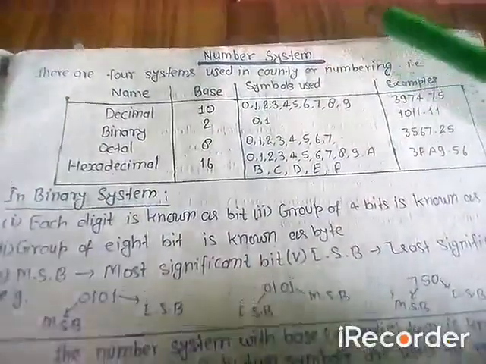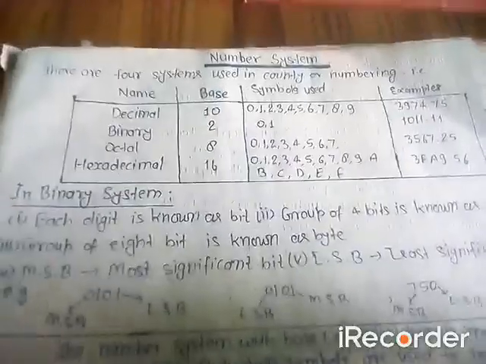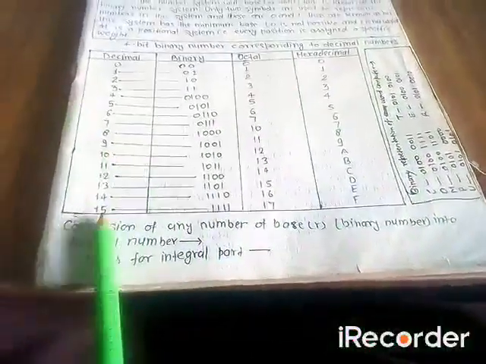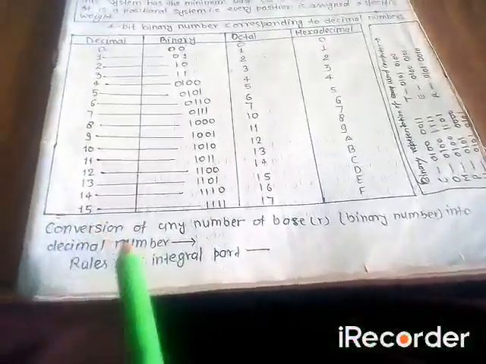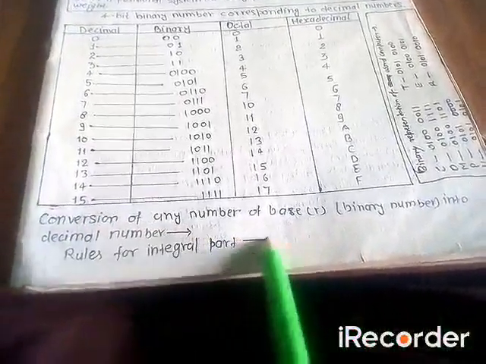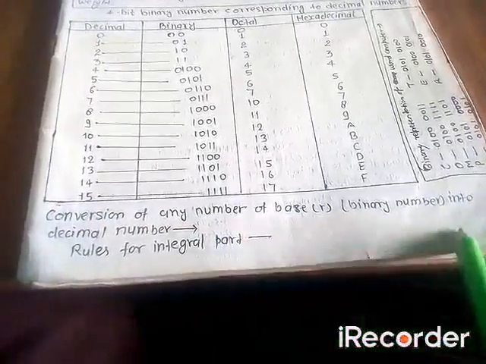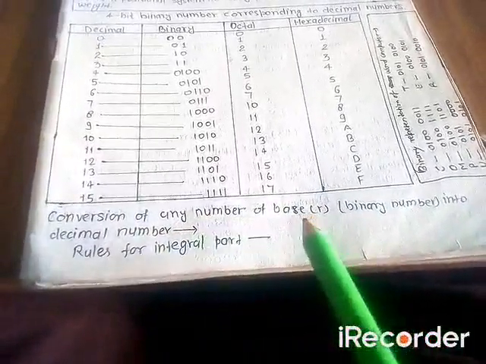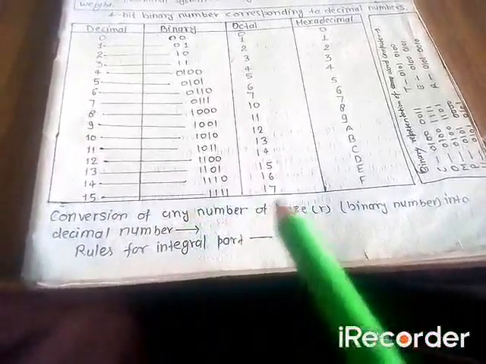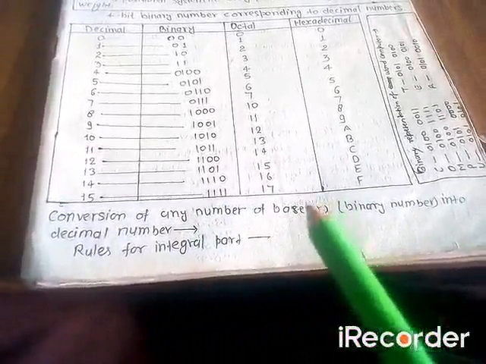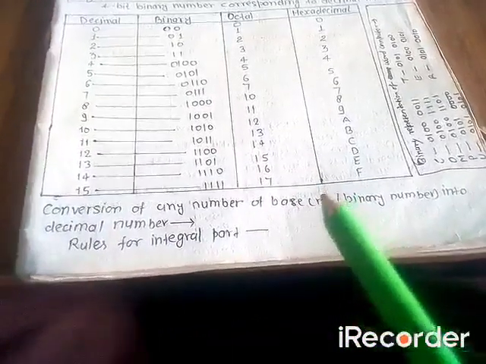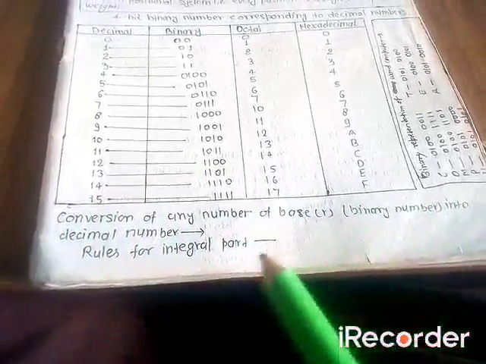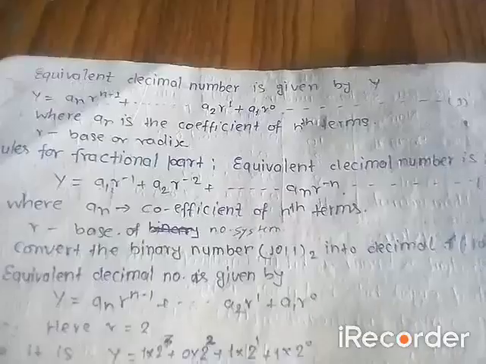Now let us see the conversion. Now let us see the rule of conversion of any number of base r into a decimal number. This formula helps you to convert binary, octal, and hexadecimal numbers into the decimal number. The rule for the integral part is